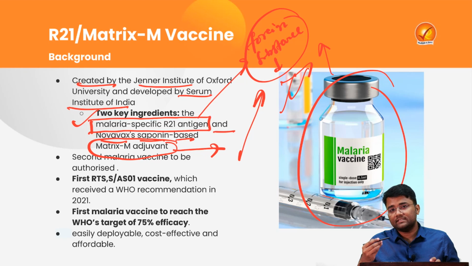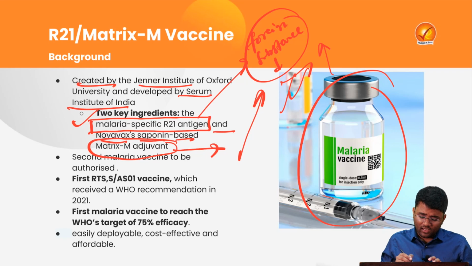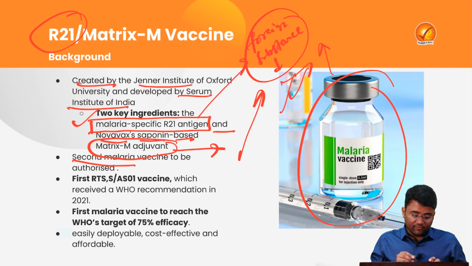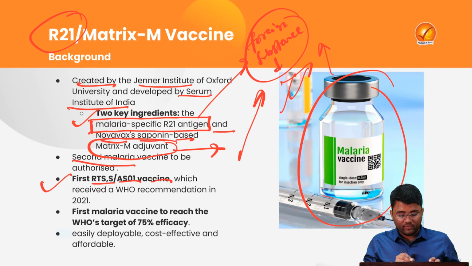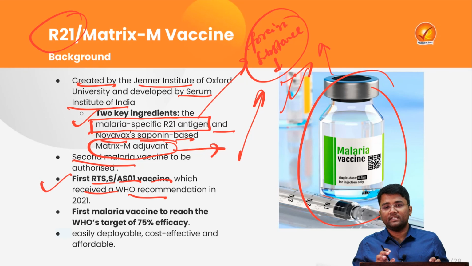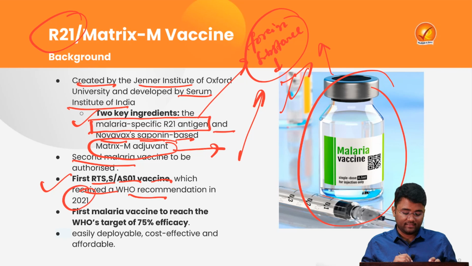So that will increase the efficiency, or increase the rate of the immune response that will be created by that foreign substance. This particular R21 is the second malarial vaccine to be authorized by the WHO for use in children. The first was the RTS,S/AS01 vaccine, which received a WHO recommendation in the year 2021 itself.